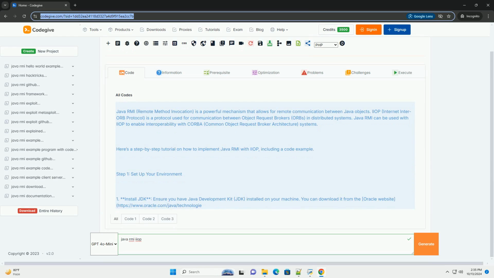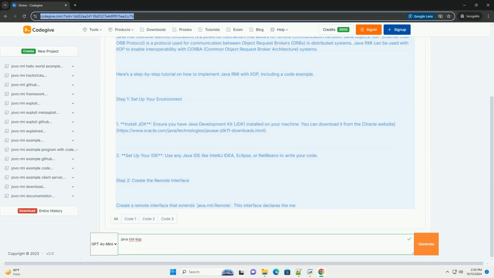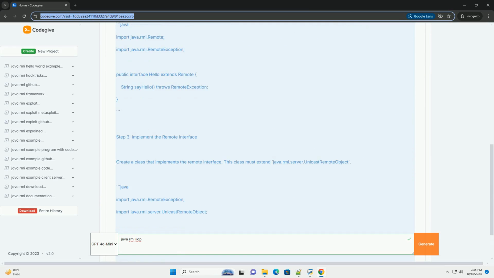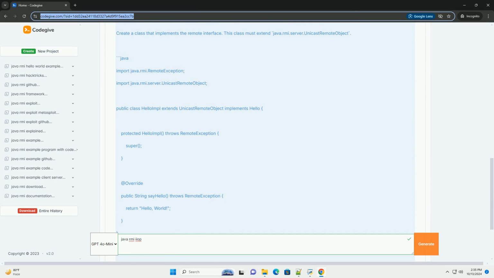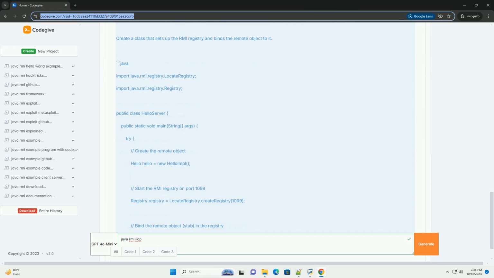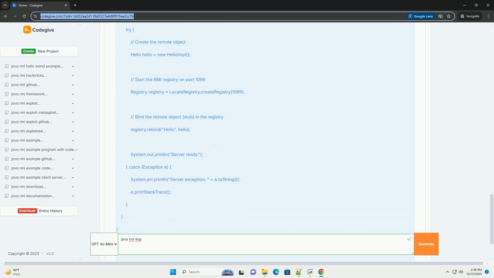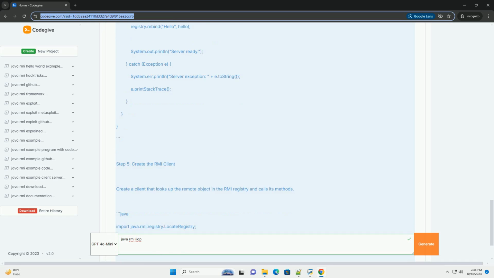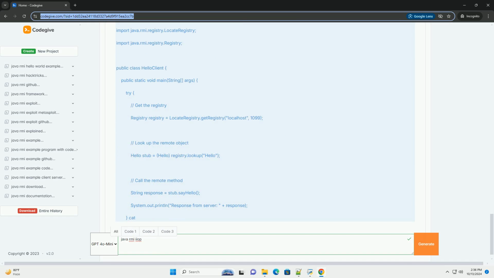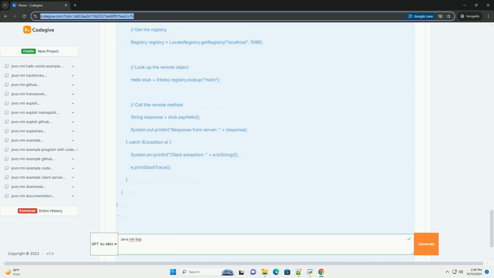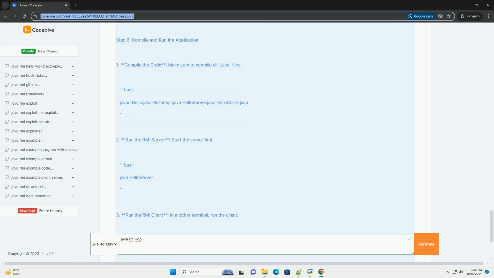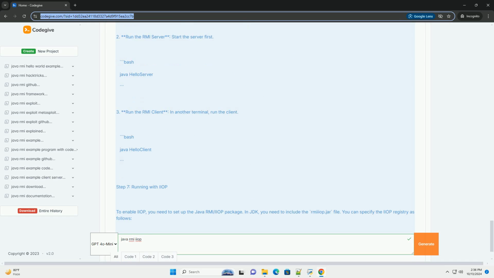Java.rmi, remote method invocation, is a powerful mechanism that allows for remote communication between Java objects. IIOP, Internet Inter-ORB Protocol, is a protocol used for communication between object request brokers, ORBs, in distributed systems. Java.rmi can be used with IIOP to enable interoperability with CORBA, Common Object Request Broker Architecture, systems. Here's a step-by-step tutorial on how to implement Java.rmi with IIOP, including a code example.